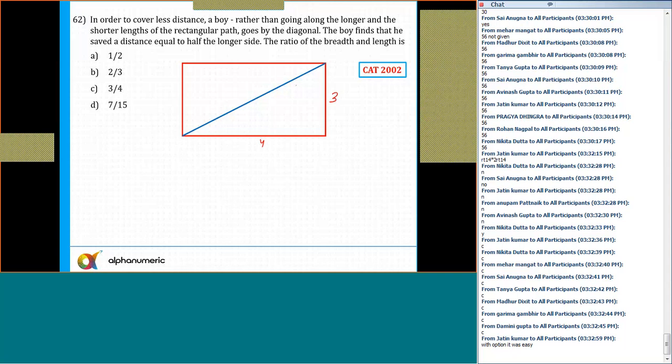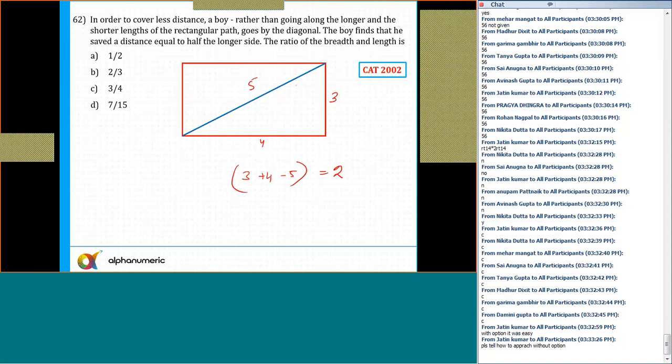If I say this is 3, this is 4, and this is then 5, a triplet, isn't it? So the diagonal, then the boy finds that he saved a distance equal to half the longer side. So total distance, that is 3 plus 4, which is equal to 7, minus 5, that is equal to 2. He has saved this much distance. So 3 plus 4 is 7, 7 minus 5 is 2, and 2 is also equal to half of 4. 4 by 2 is equal to 2. So that's the correct answer.